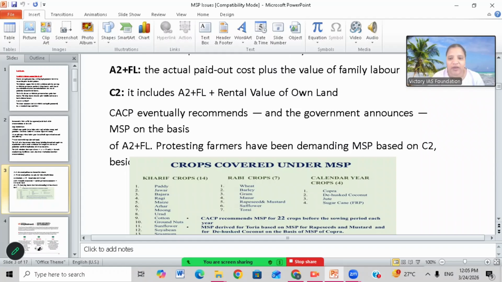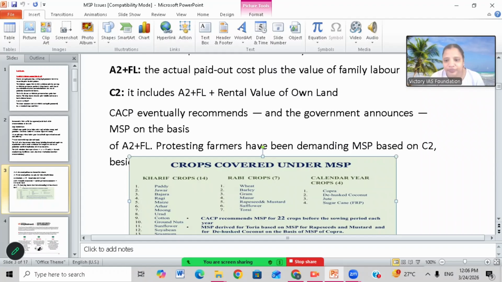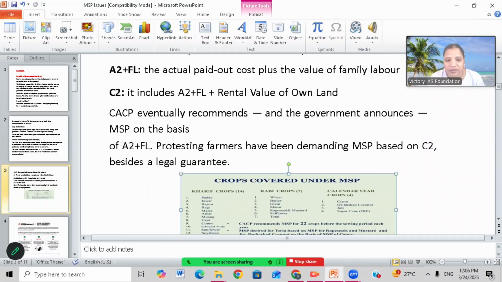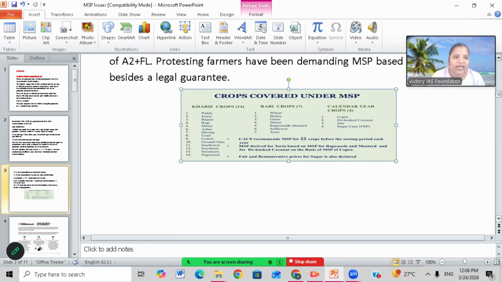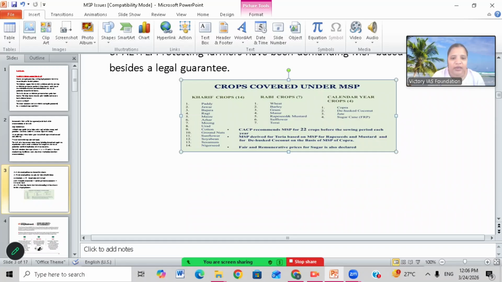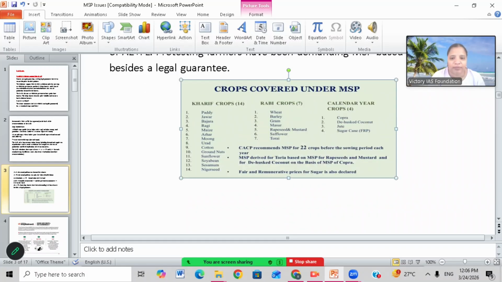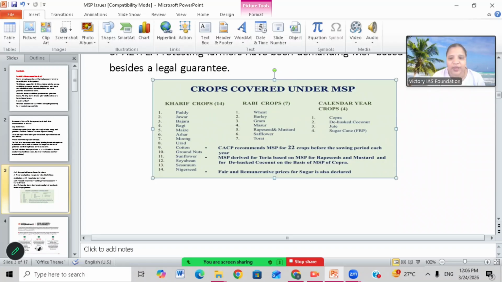CACP takes all these calculations into account and fixes the MSP of a crop. So the protesting farmers are demanding MSP based on C2, besides a legal guarantee. And the legal guarantee means there will be a legal agreement between the government and the farmers who produce the crop. So what are the kharif crops?